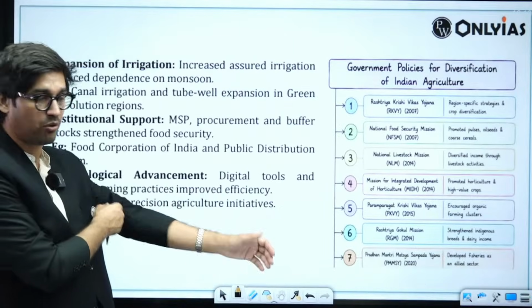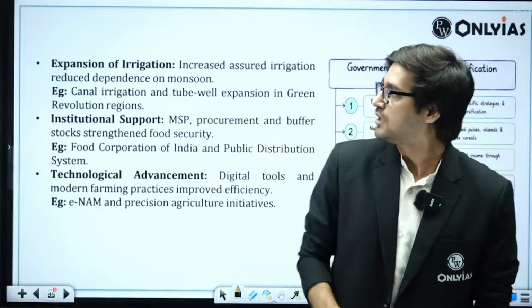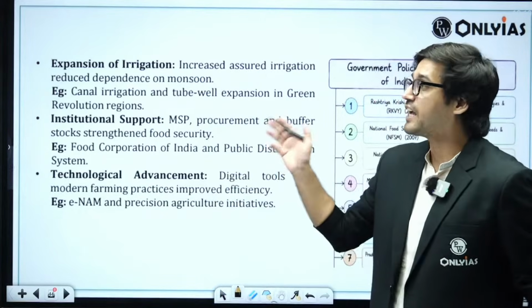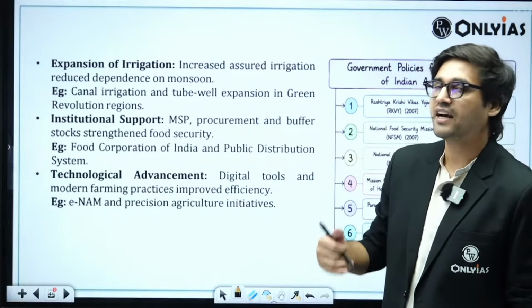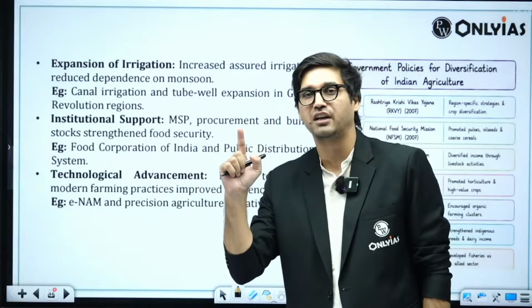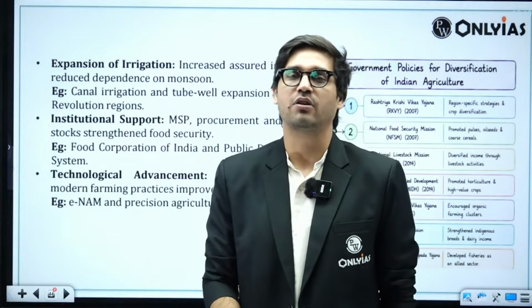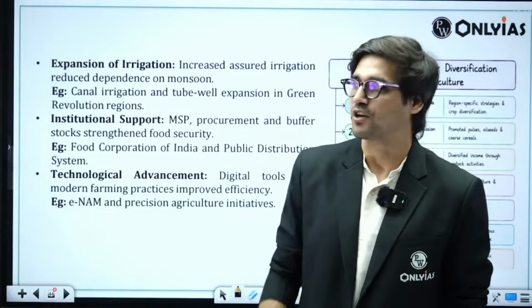Although we imported most of them, we also had our own indigenous variety called C306. Then expansion of irrigation, right? Although India's irrigation potential still stands at around 55%, closer to the time of independence, it was only 17%. So we definitely have focused on expanding irrigation potential of India.